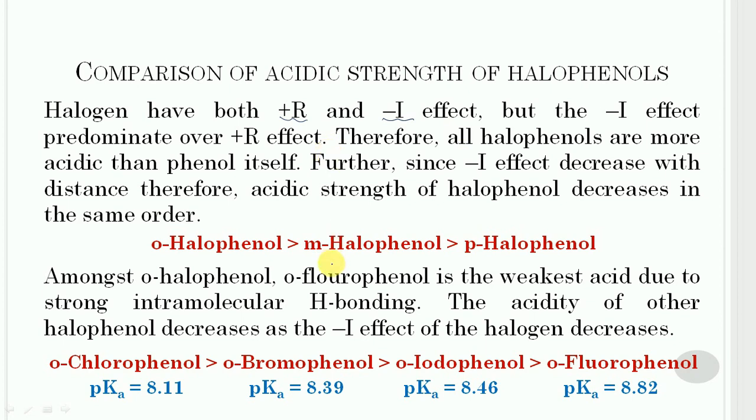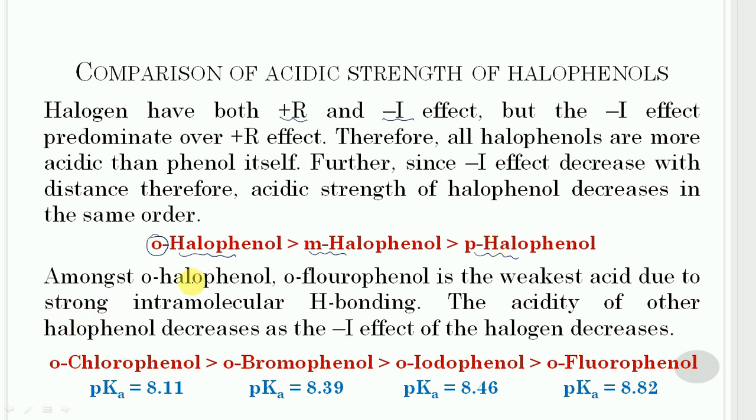Further, since the minus I effect decreases with distance, the acidic strength of halophenol decreases in the same order. So orthohalophenol is more acidic. In this case, the halo group is near to the hydroxy group. Then metahalophenol, and parahalophenol is the weakest acid. In that case, the halogen group is the farthest away with respect to the hydroxy group.